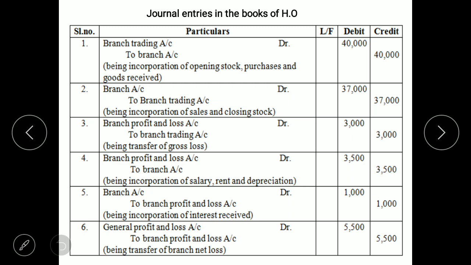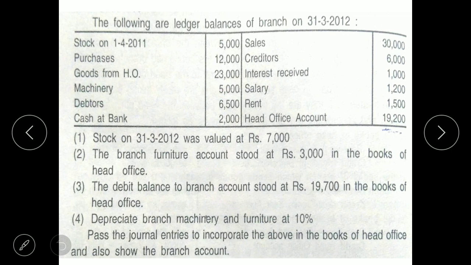Again we'll begin with debit side entries. We'll see which are the items given. Profit and loss account debit side, we should consider salary, rent, and also have a look at the adjustments. If anything is given in the adjustments, that also needs to be considered. The fourth one over here, depreciate branch machinery and furniture. So depreciation is an expense which should be included in the profit and loss account. So we need to consider salary, rent and depreciation.